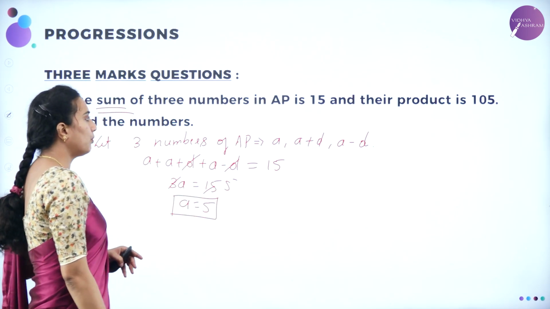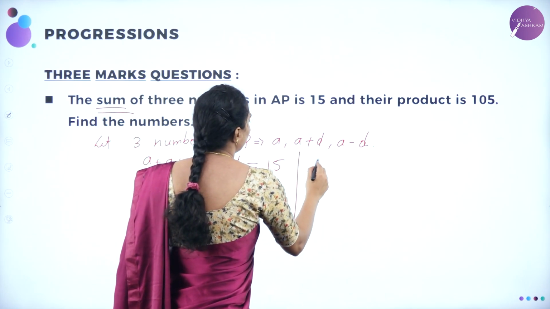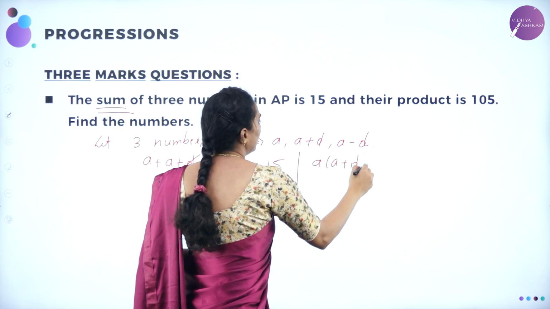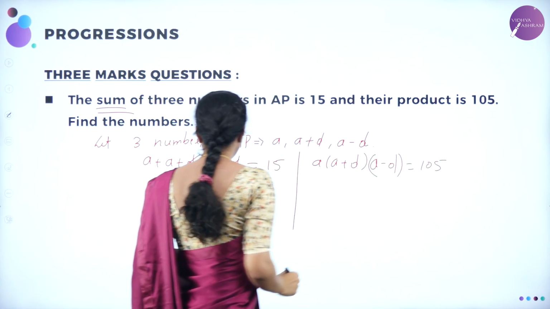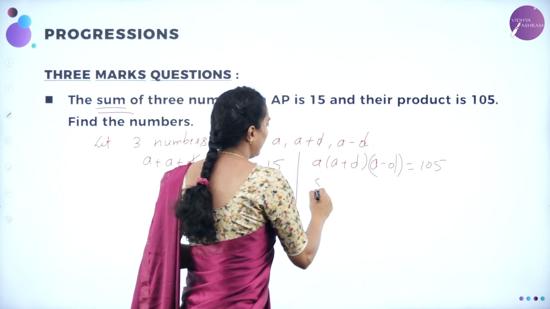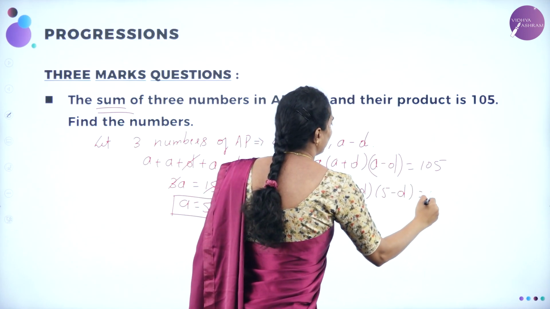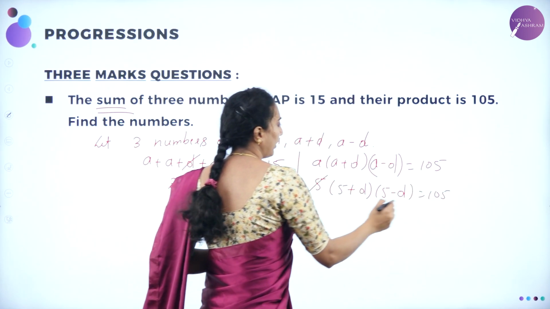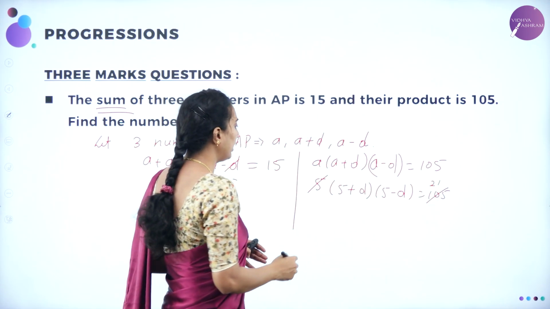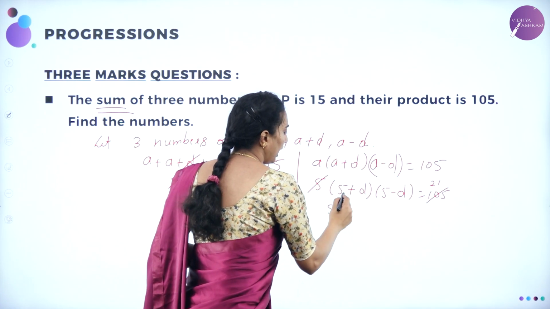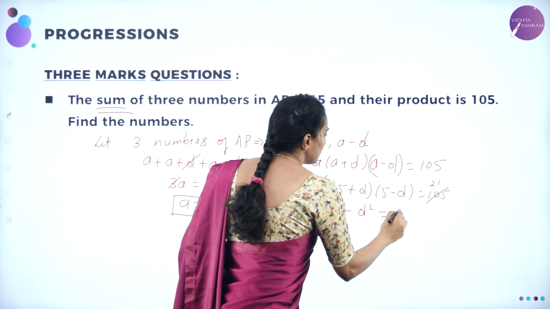Now you got A is equal to 5 and they have given the product is 105. Product means I can have A into A plus D into A minus D is equal to 105. We know already A value, substituting that: 5 into 5 plus D into 5 minus D is equal to 105. I can cancel throughout by 5. 5 21s are 105, correct? So 5 plus D into 5 minus D is A plus D into A minus D, which is A squared minus D squared, which is 21.